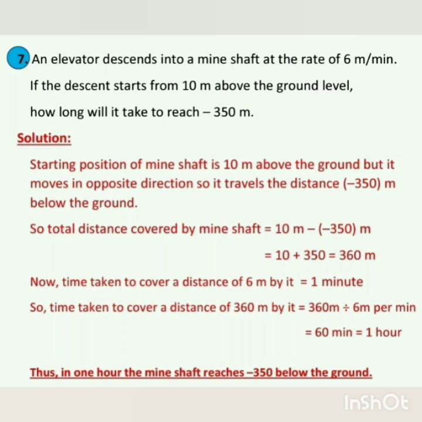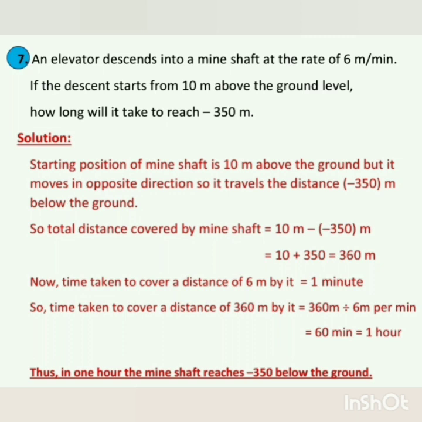Starting position of the mine shaft is 10 meters above the ground, but it moves in the opposite direction, so it travels to the distance minus 350 meters below the ground. So the total distance covered by the mine shaft is equal to 10 meters minus minus 350 meters, which is equal to a total of 360 meters. Now the time taken to cover a distance of 6 meters by it is equal to 1 minute.